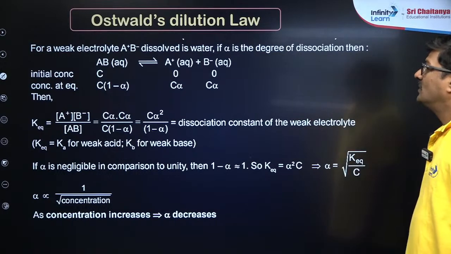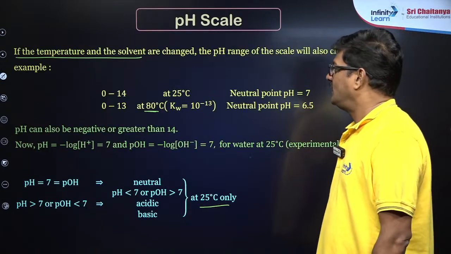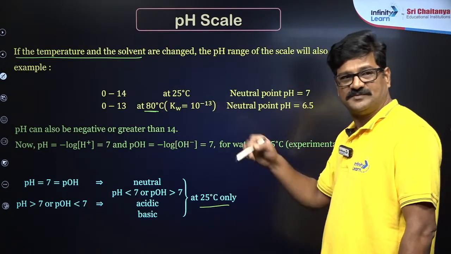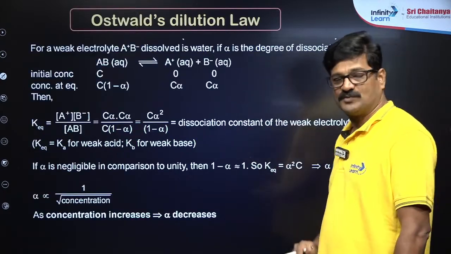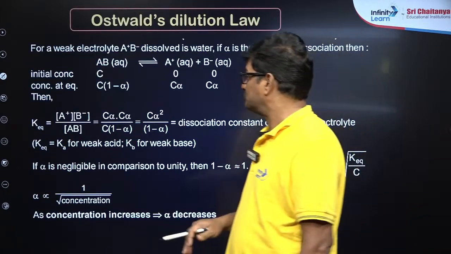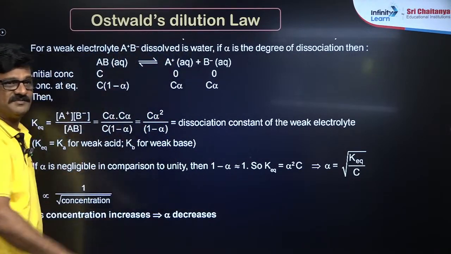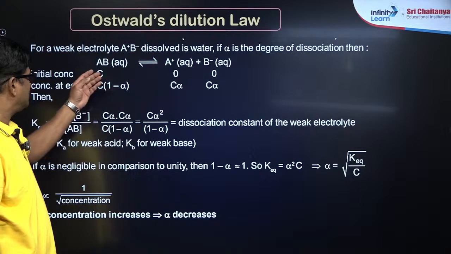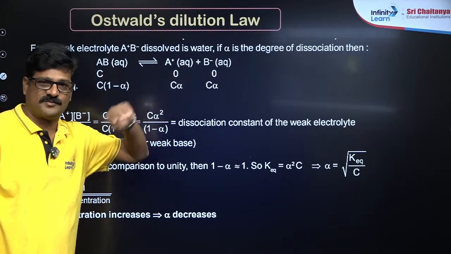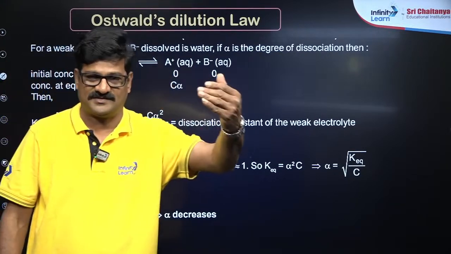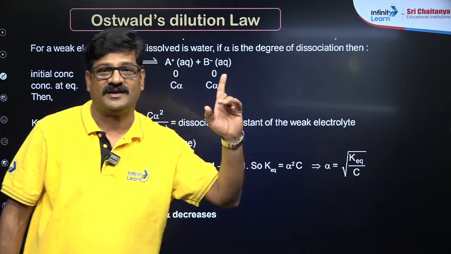And also Ostwald dilution law. I just want to say calculation of various types of things. First, let me talk about the Ostwald dilution law. Let's say AB is a weak electrolyte. It is ionized to give us A plus and B minus. Initially C moles are taken, 0 moles and 0 moles. Once it is ionized, alpha is the degree of ionization.